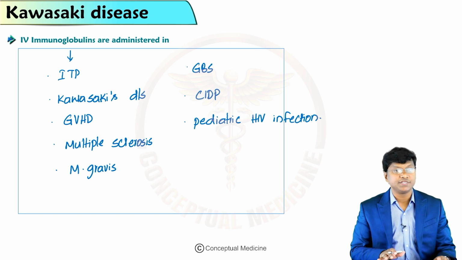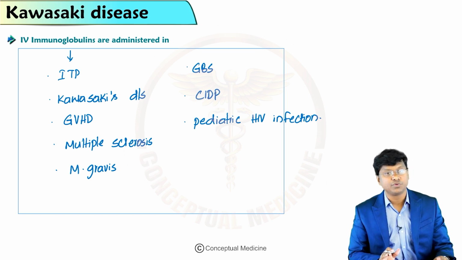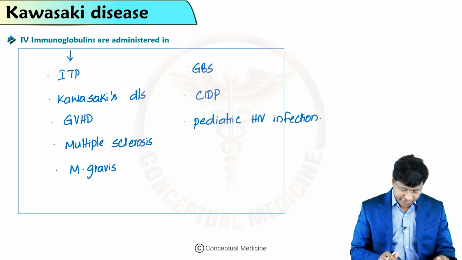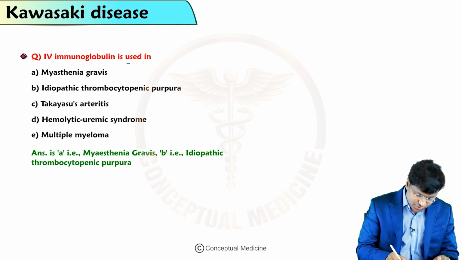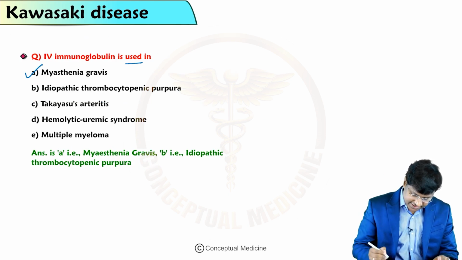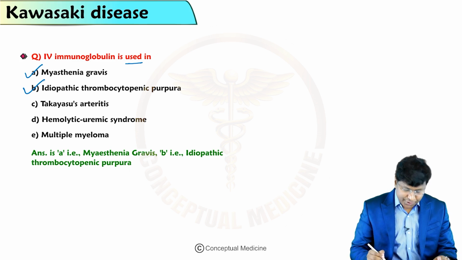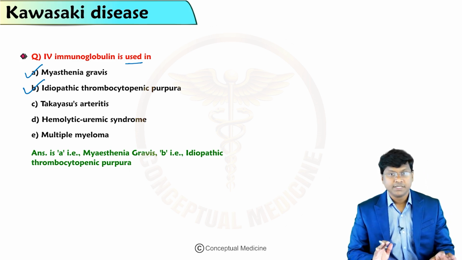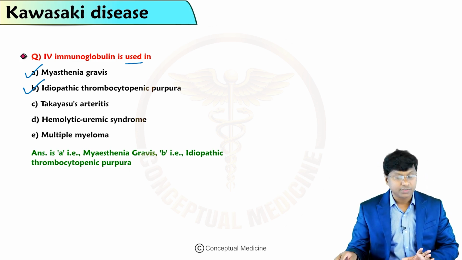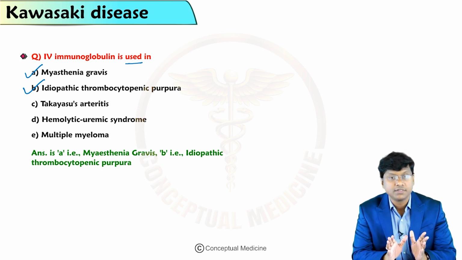So these are all the conditions where intravenous immunoglobulin is administered. If you see this question now, IVIG is used in myasthenia gravis as well as idiopathic thrombocytopenic purpura. So this is in total related to Kawasaki disease.